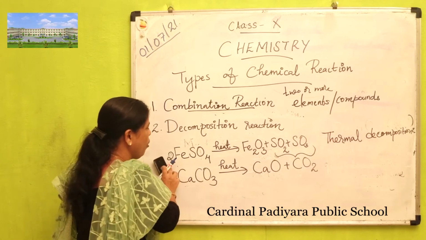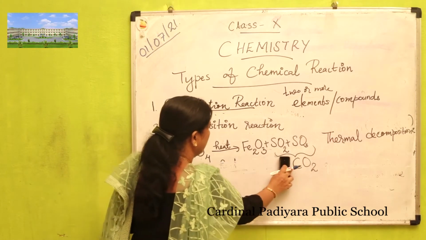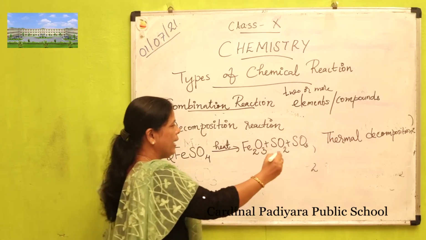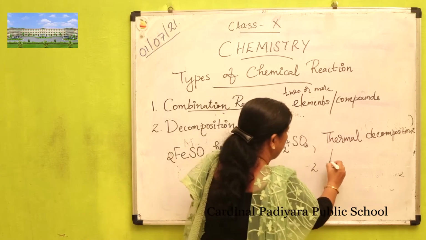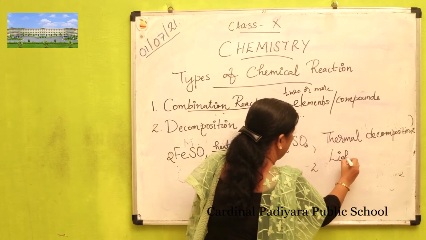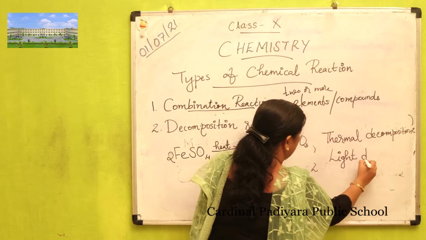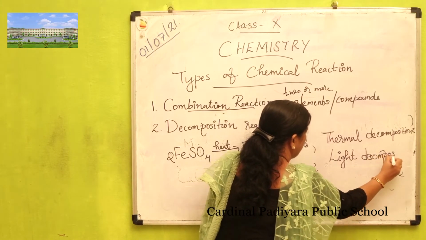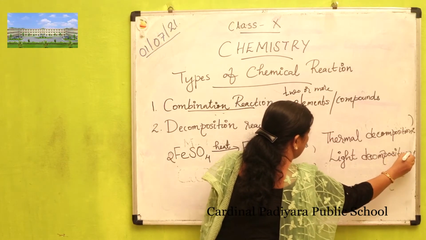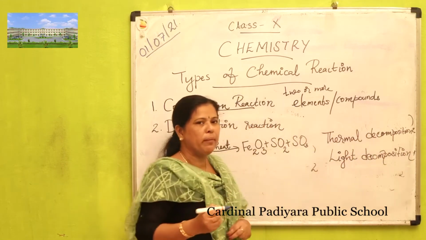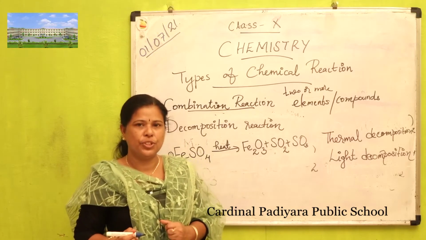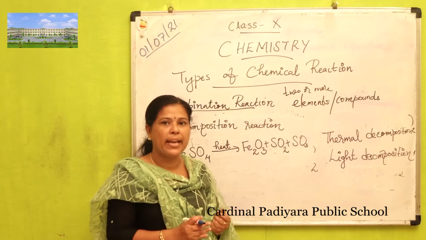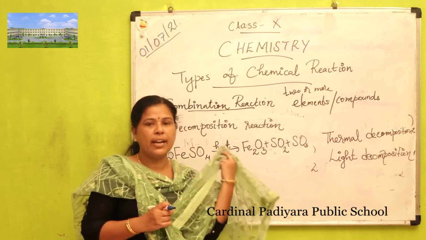The next type of decomposition reaction is light decomposition. What is meant by light decomposition? That means the decomposition reaction takes place in the presence of sunlight.